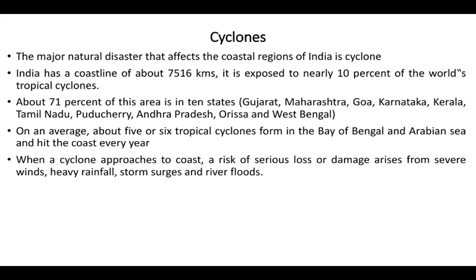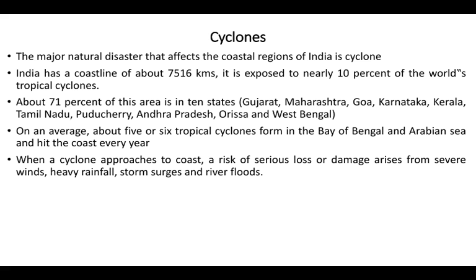Cyclone, the major natural disaster that affects the coastal region of India, is cyclone. Separately we have seen how cyclone is formed, what the phenomena causing cyclone are, etc., in the earlier module. India has a coastline of about 7,516 km. 10% of the world's tropical cyclones occur in India.